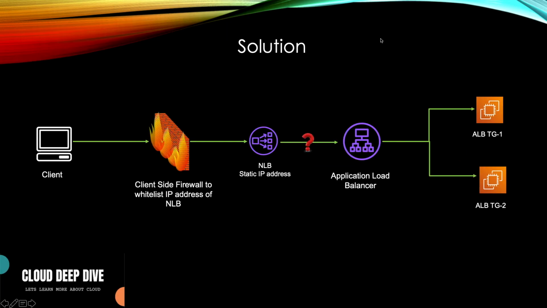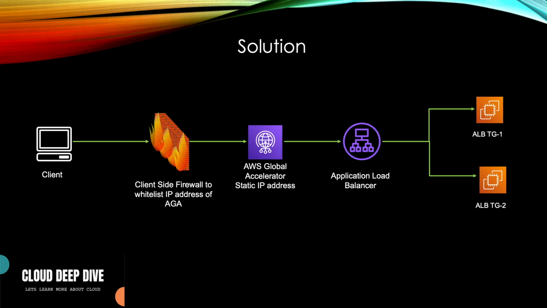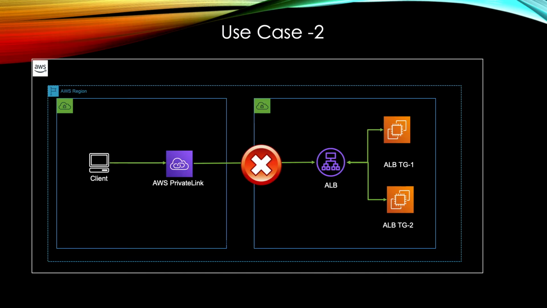For use case one, to whitelist the IP address, there are two solutions. One of them worked, but it increased the cost. The second one still has a challenge: how to make ALB an endpoint. So for this particular solution, when ALB as a target type was announced, now you can create application load balancers as one of the target types and attach it to NLB, and it will solve your problem.